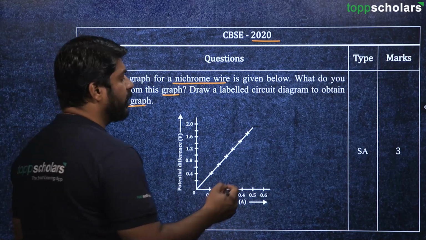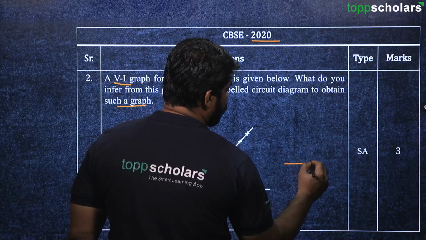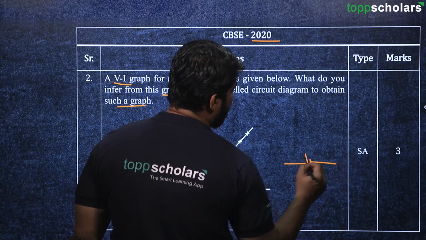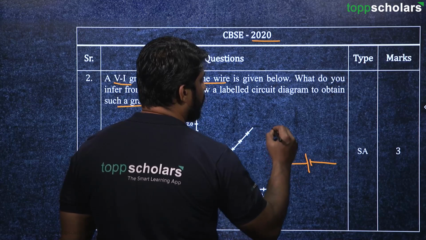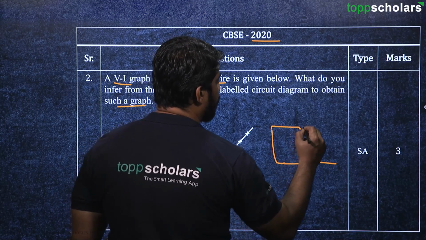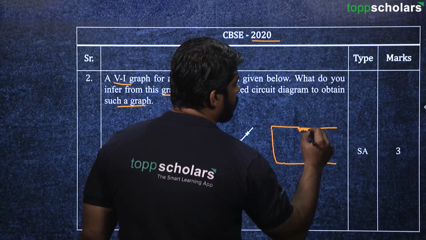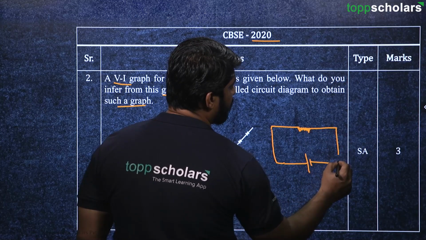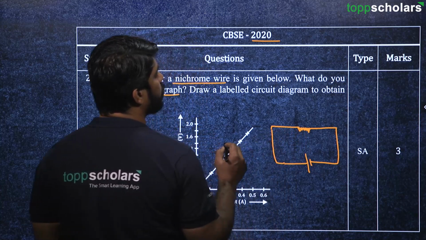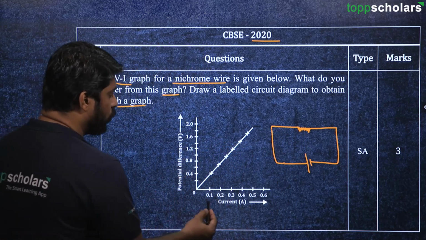So it's very simple, right? Here there has to be a battery or a power supply, and there has to be a nichrome wire having certain resistance. Let's say this is the nichrome wire here, and what we have to do is note down the current.